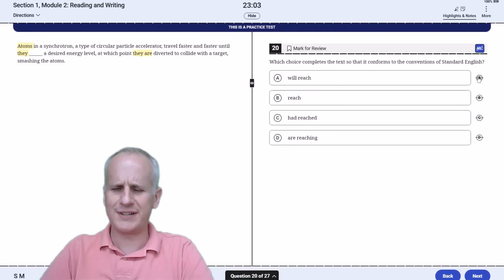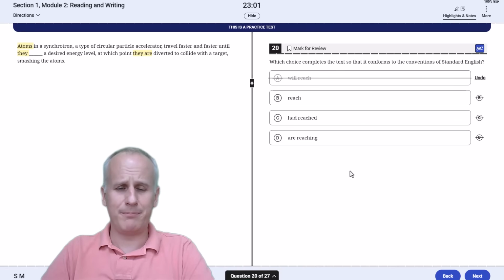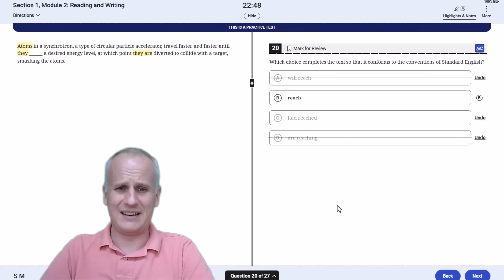"Will reach" is future tense, so goodbye to A. "Reach" would be the same verb form as "are," so we'll hold on to B. "Had reached" is going to be the past tense. We don't want that. And "are reaching," well, that means kind of like it's happening at this very moment, which just again abstractly does not make logical sense.